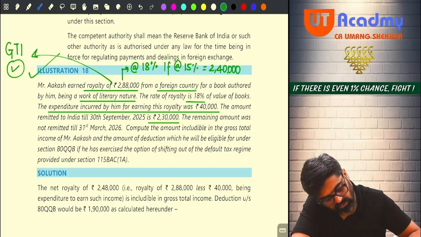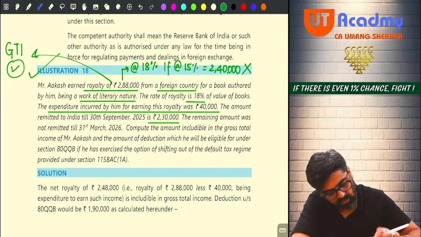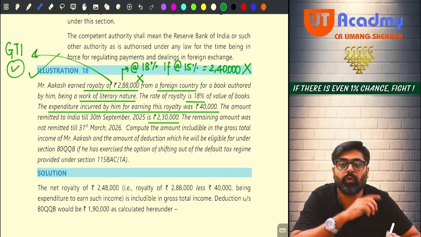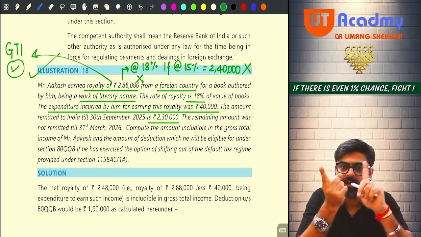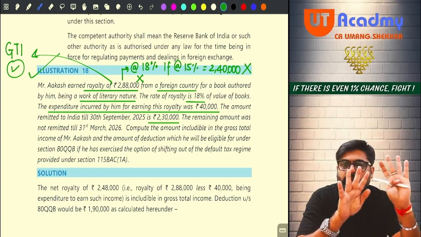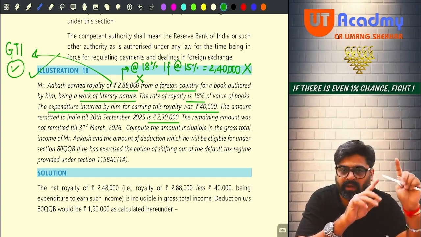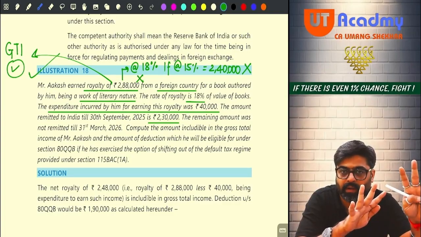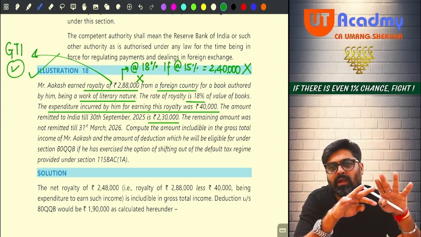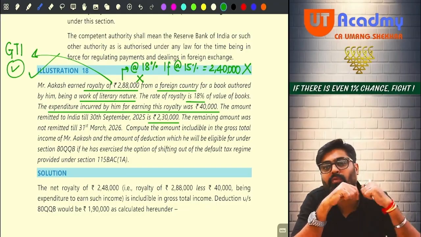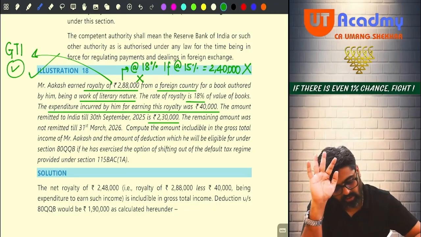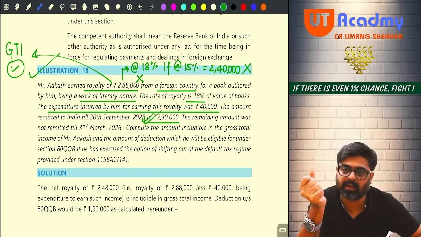So this 240 will not qualify. 288 not qualify. Why? Because it is at a rate which is higher than 15%. So only the royalty to the extent of 15%, that is 240, can maximum qualify. But that also will not qualify because within 6 months you are receiving less than this 240. So whatever you are receiving, 230, that will qualify.